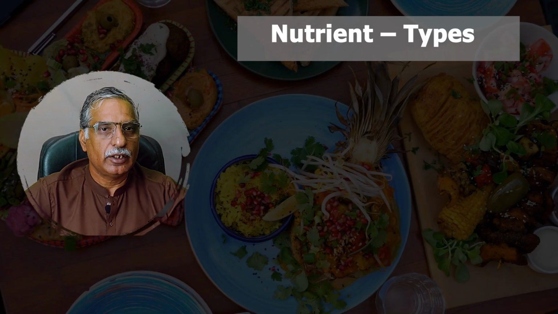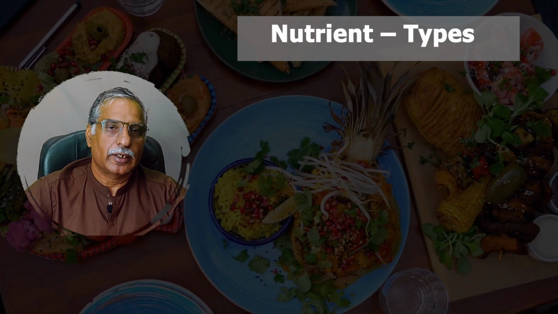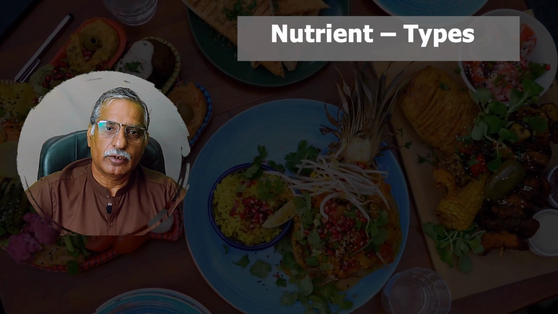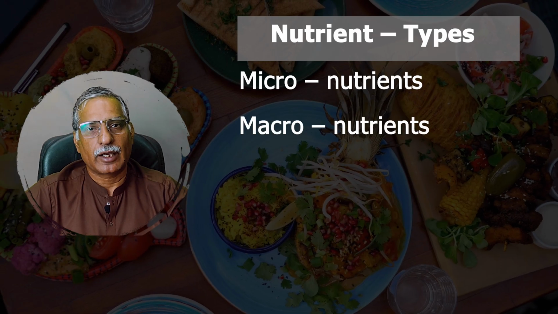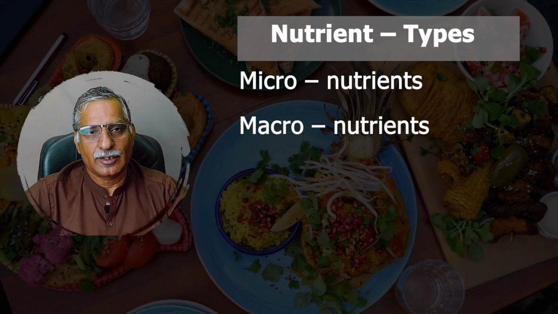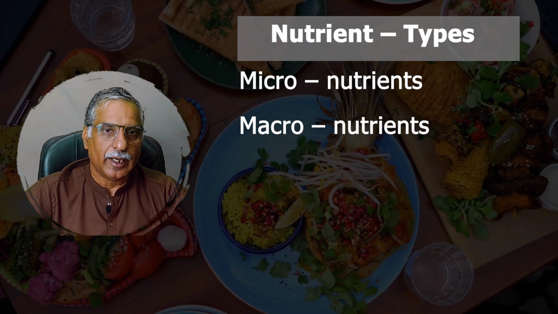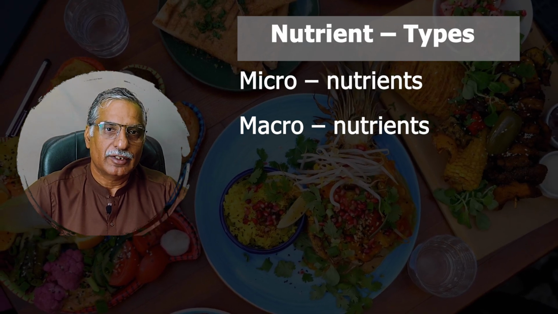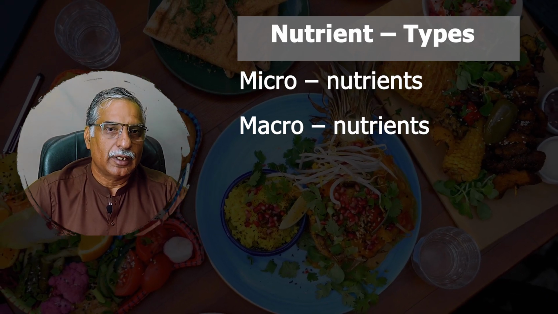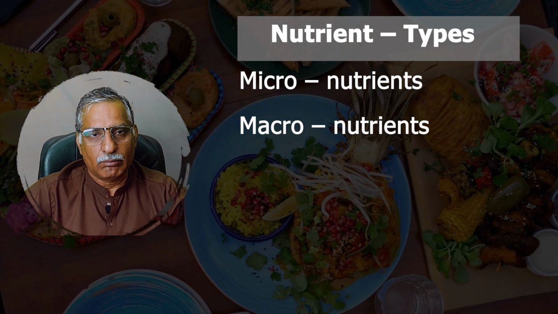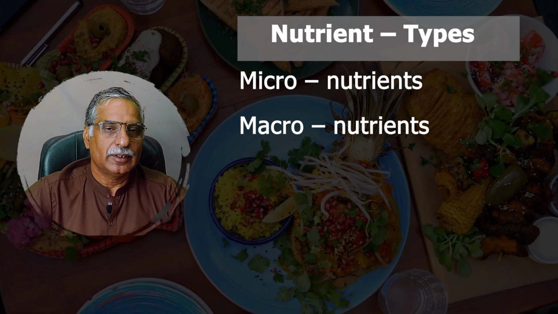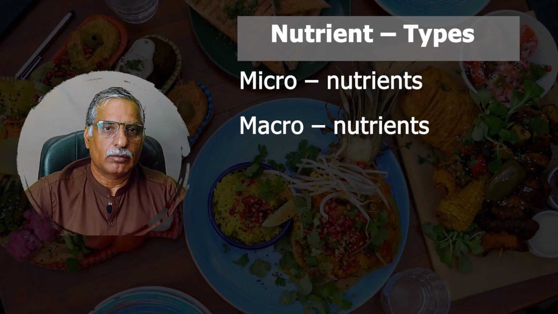Generally, we classify nutrients in two categories: micronutrients and macronutrients. This segregation is done on the basis of their bulk requirement and on the basis of their significance in life. Micronutrients are the ones that are needed in very minute quantities.